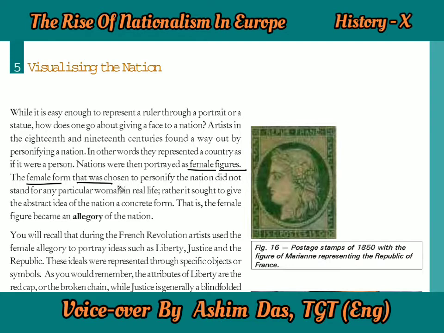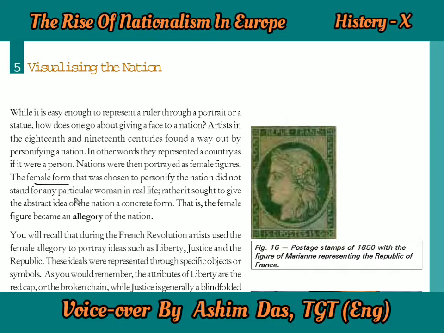So here also we come to know that nations were often portrayed as female figures, and the female form that was chosen to personify the nation did not stand for any particular woman in real life. You'll never find that kind of woman in real life, because there is no woman like that. Rather it sought to give the abstract idea of the nation a concrete form.